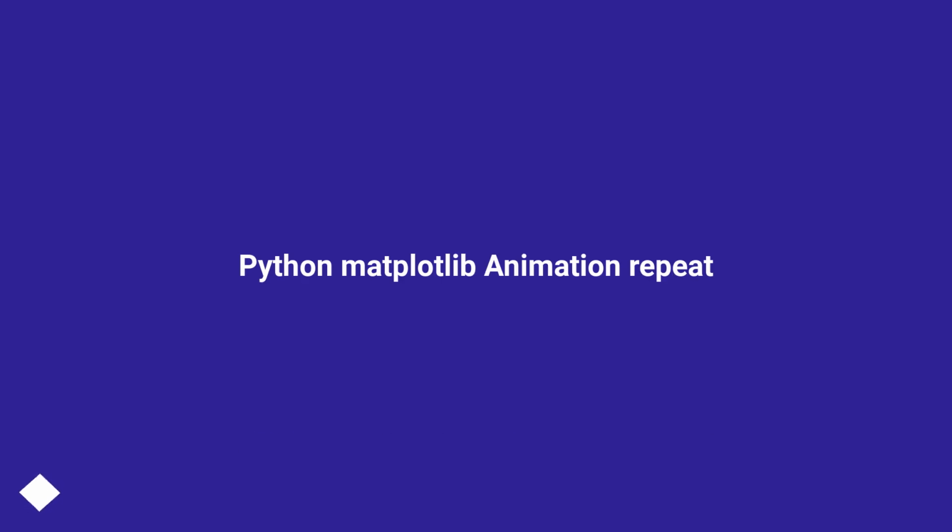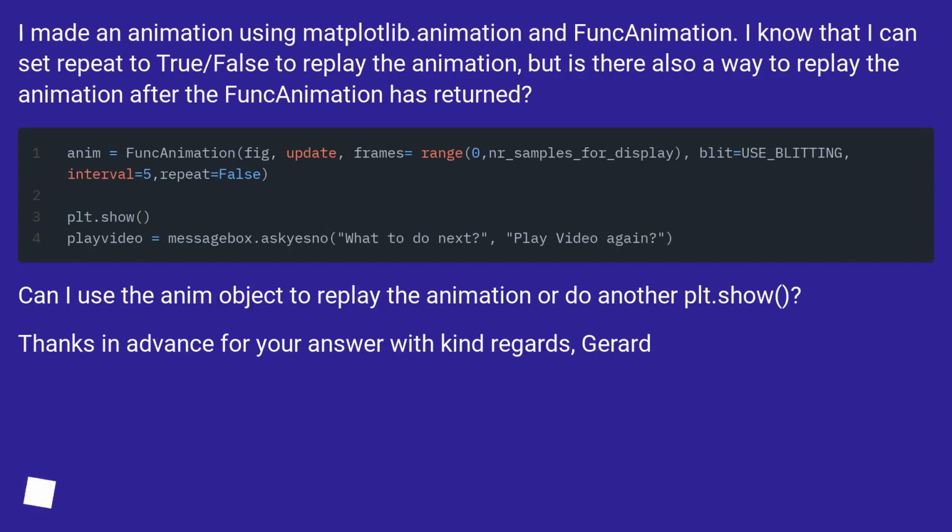Python matplotlib animation repeat. I made an animation using matplotlib.animation and FuncAnimation. I know that I can set repeat to true/false to replay the animation, but is there also a way to replay the animation after the FuncAnimation has returned?